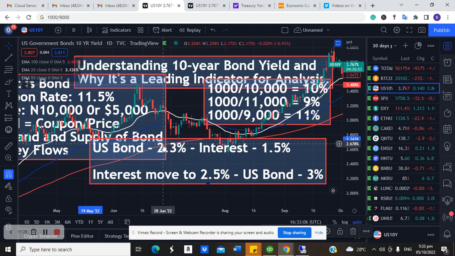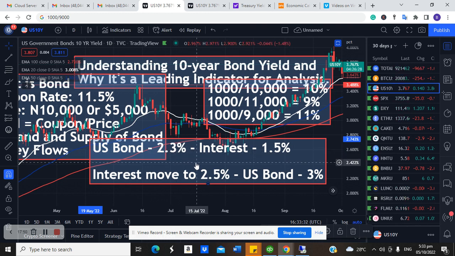Meaning that if you buy this bond from me, you're going to be earning 2.3% interest. Now, because the supply of this bond is much in the market, the price of the bond will start going down, and that's where the yield will go up. So that explains the reason why when we see bond price go down and yield start going up, you begin to wonder what is happening. It's because investors are selling off.